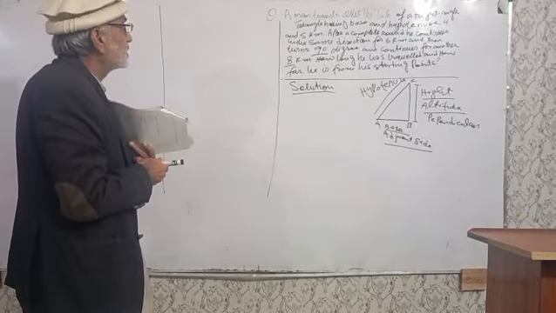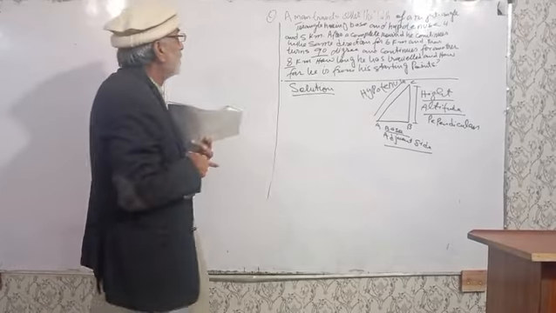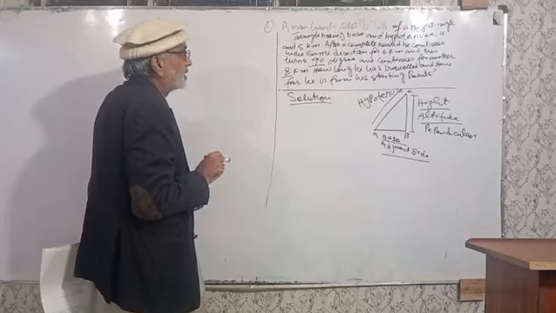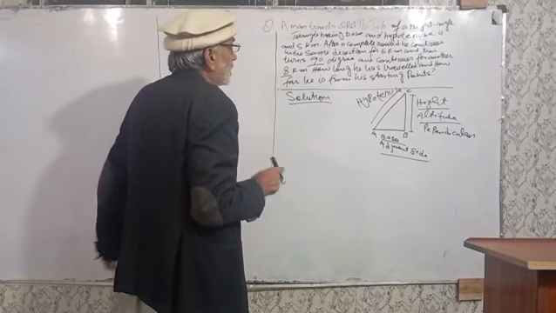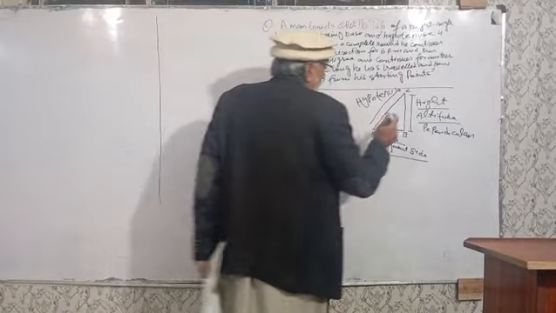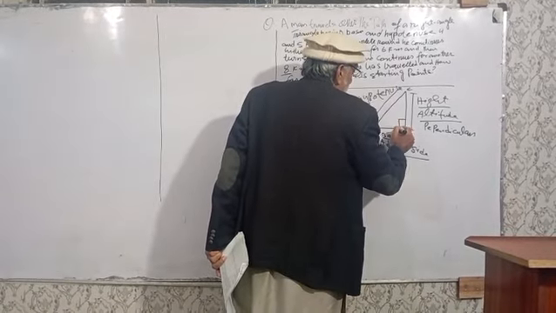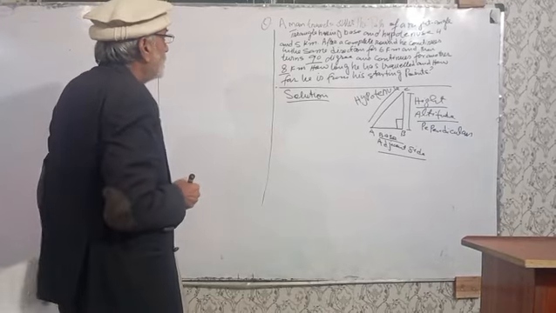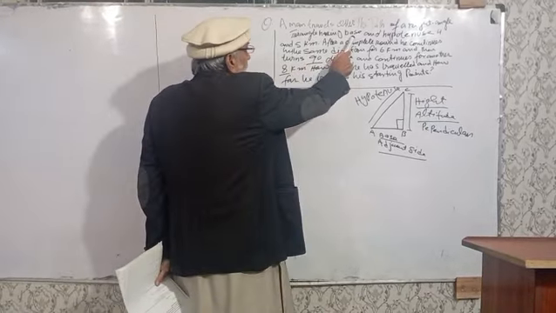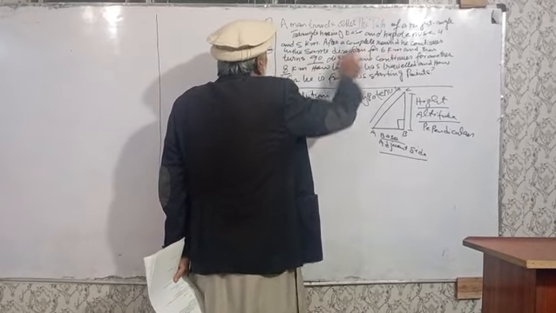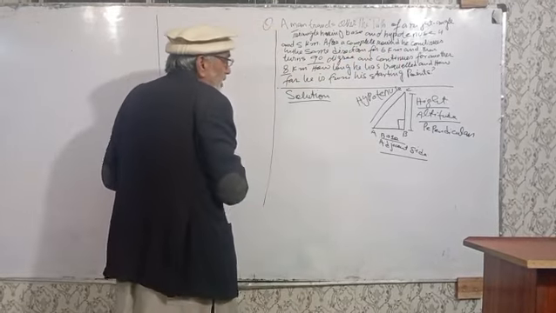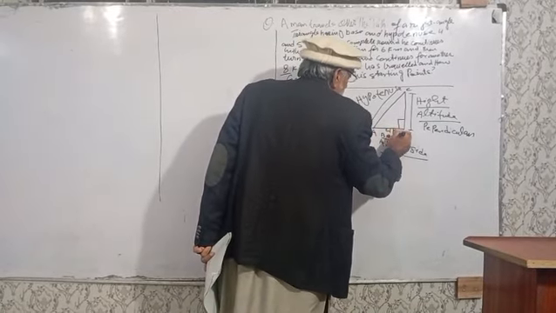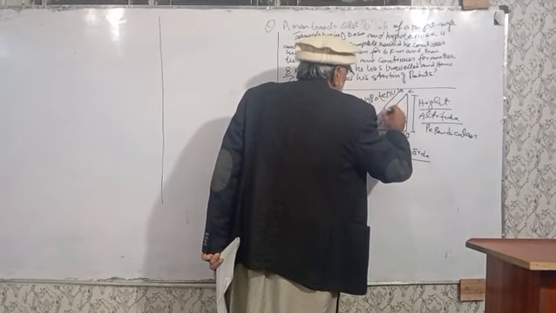We are going to discuss the question. The statement of the question is: a man travels over the path of a right angle triangle. The right angle triangle has one angle of 90 degrees, with base and hypotenuse of 4 and 5 kilometers. It means the base is 4 kilometers and the hypotenuse is 5 kilometers.